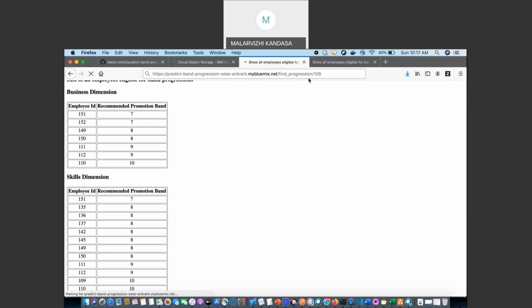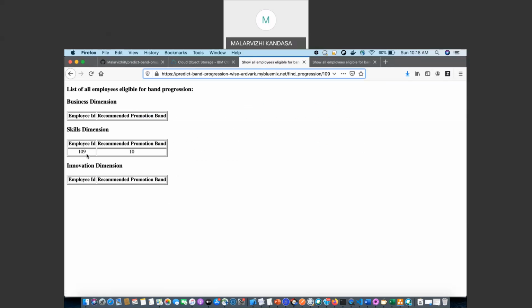So now we will look at a specific employee. He is currently in band 9 and he is good and can be recommended for band 10 with the skills dimension, but he has to perform more in business and also he has to find ways to improve in innovation dimension so that he can be promoted for the next band. That is how a manager is given where the employee stands across different dimensions and where he can improve.